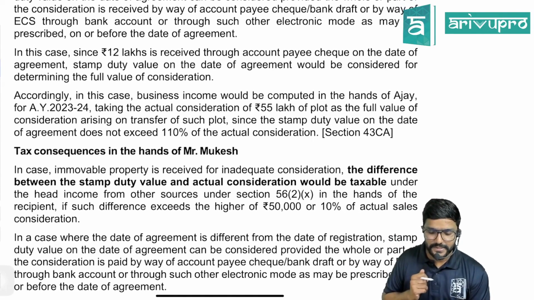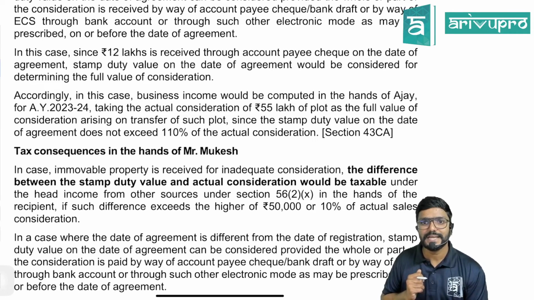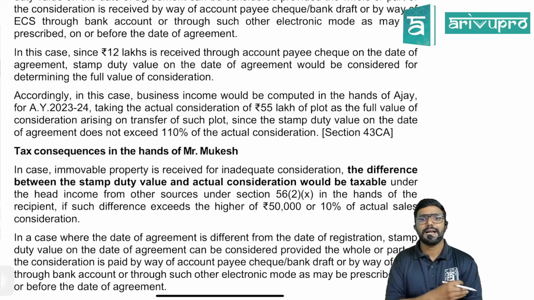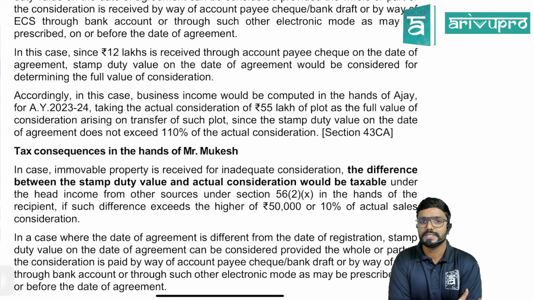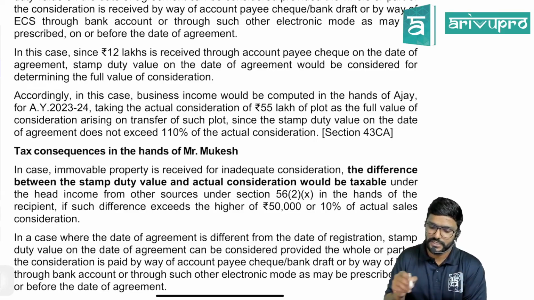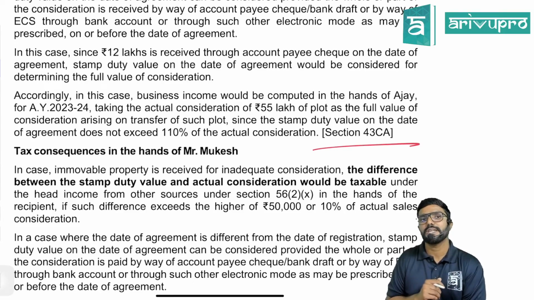Accordingly, in this case, business income would be computed in the hands of Ajay for assessment year 23-24, taking the actual consideration of 55 lakh, that is the actual sale value of the plot, as the full value of consideration arising on transfer of such plot, since the stamp duty value on the date of agreement does not exceed 110% of actual consideration. And this is as per section 43CA.